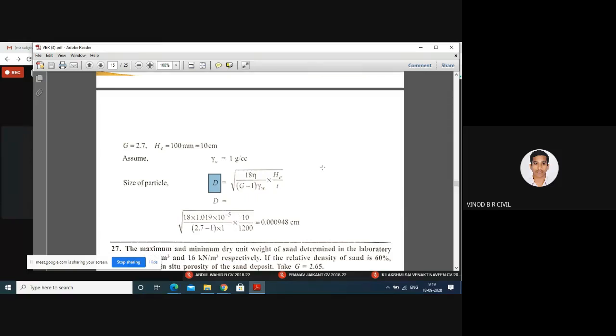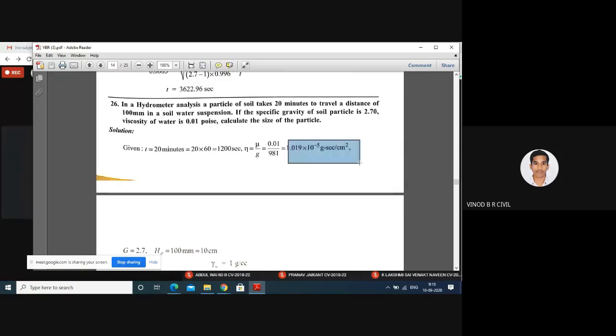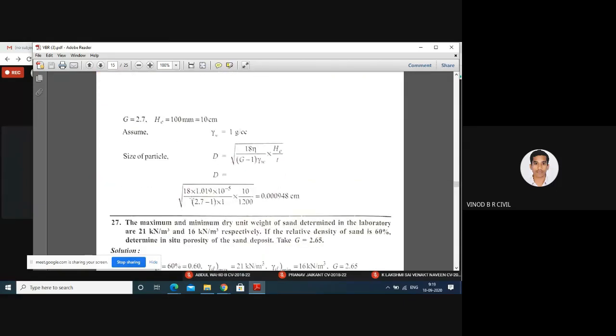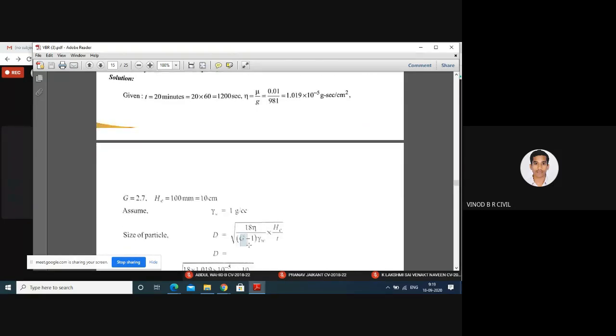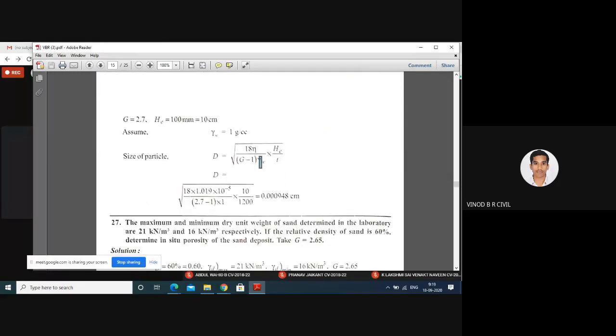All under the square root. 18 is the constant value. Nu we already calculated, divided by 2.7 minus 1 into 1. 2.7 is the specific gravity, and 1 is the unit weight of water, into the height, 10 centimeter, divided by t, the time. Therefore, d is equal to 0.000948 centimeter. That is the diameter of the particle, which we can also calculate with the help of hydrometer analysis.